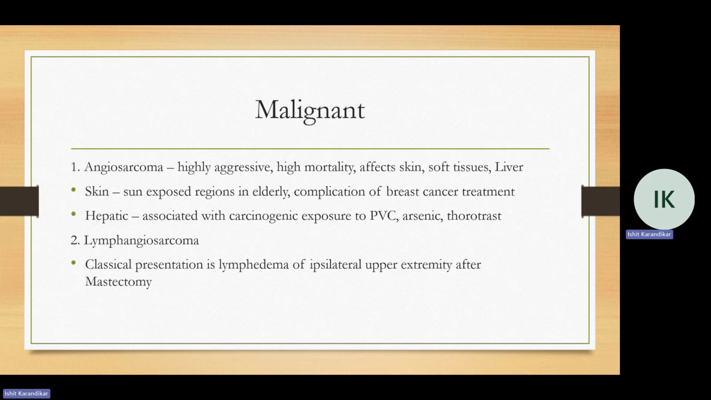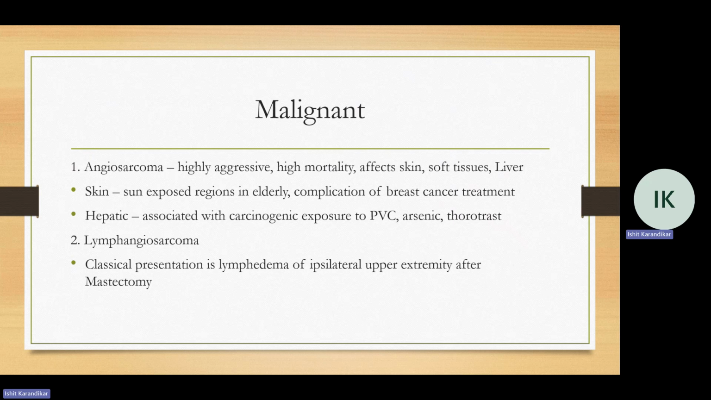Now we'll talk about malignant tumors. Again, there's just two types, angiosarcoma and lymphangiosarcoma, which is the lymph counterpart. Angiosarcoma is highly malignant, highly aggressive. Patients with angiosarcoma usually have a very high mortality, occurs on the skin, soft tissues, and the liver.